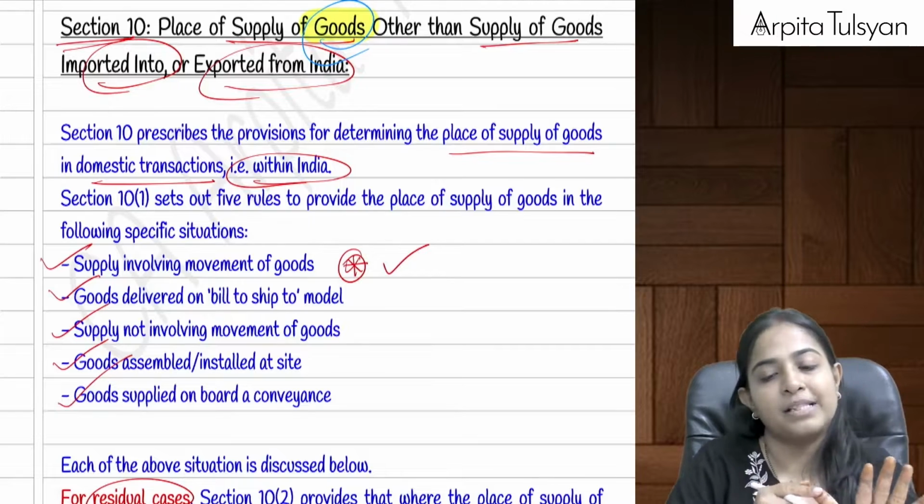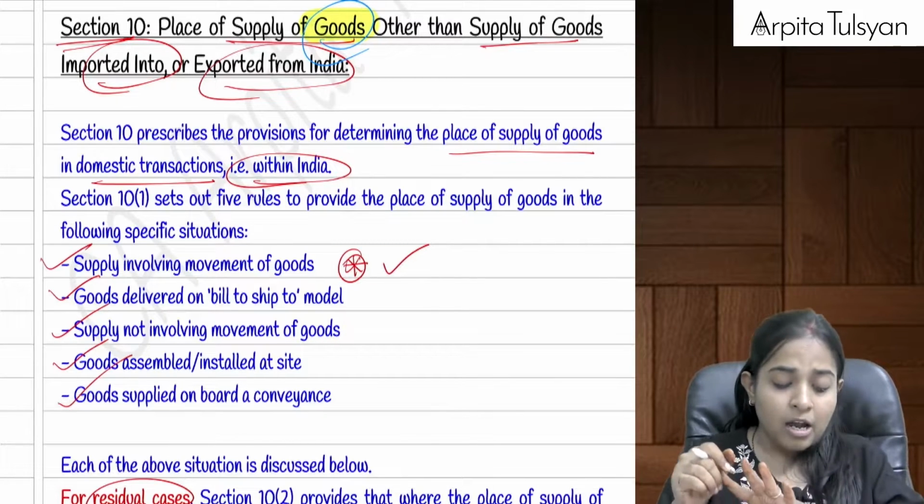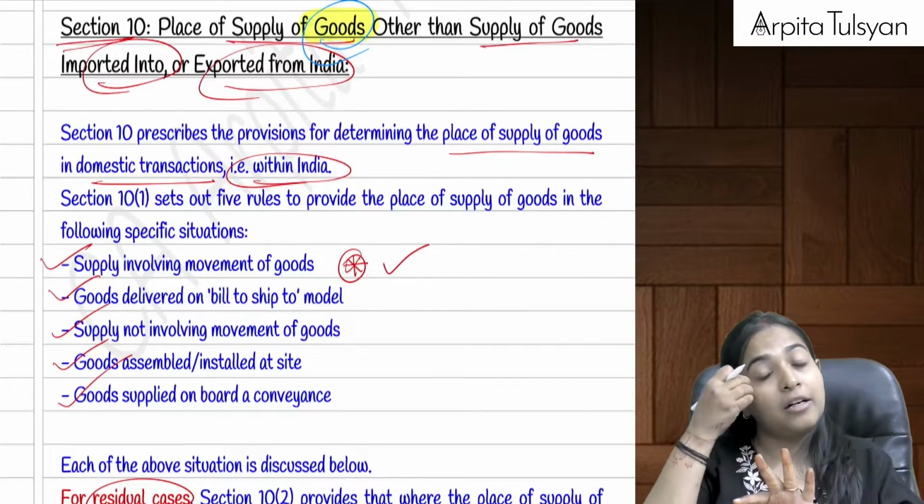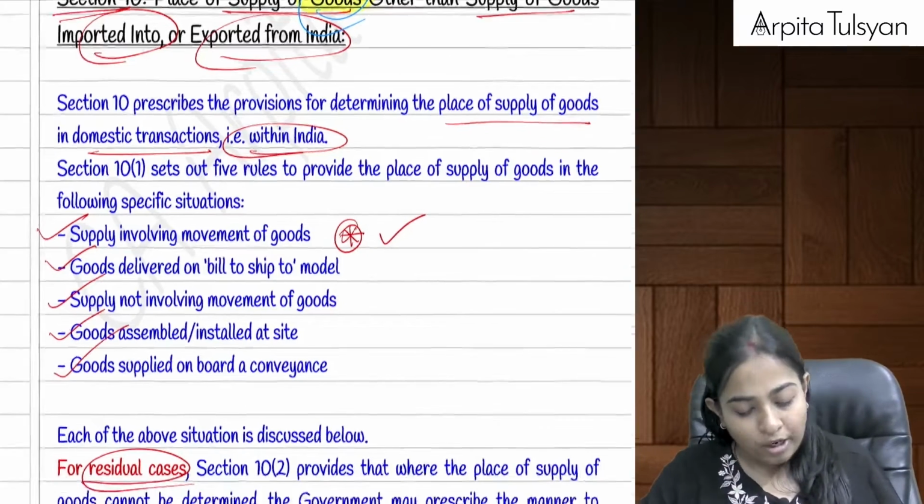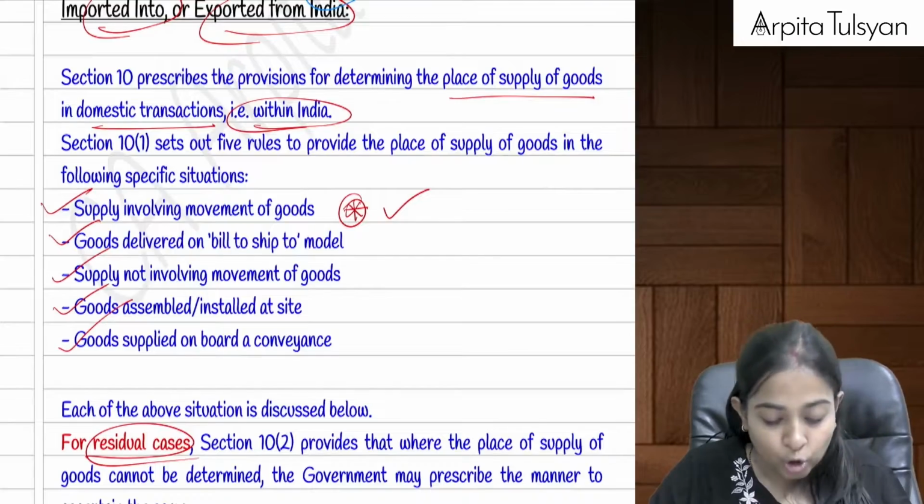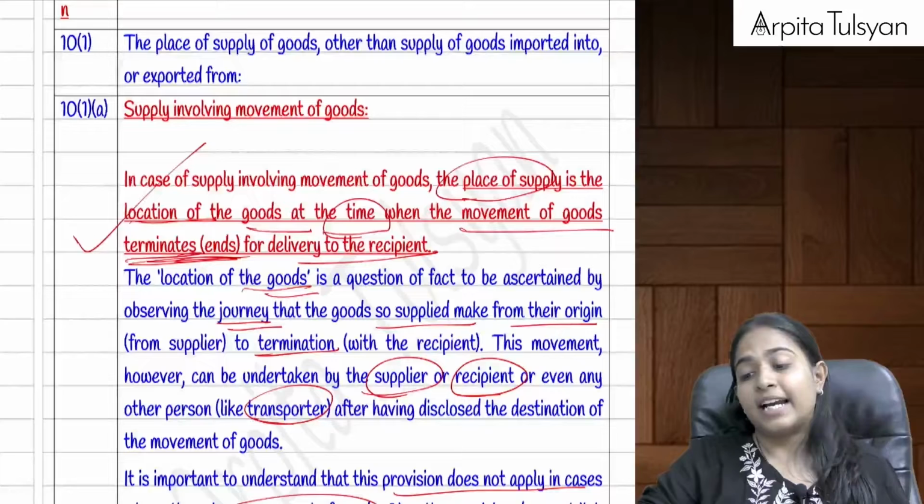First one, normal supply involving movement of goods. Next one, supply not involving movement of goods. Next one, bill to ship to model. Next one is installation of the goods, and the last one is goods supplied on board. And for the residual cases we have got section number 10.2. Now let's start with section number 10.1.